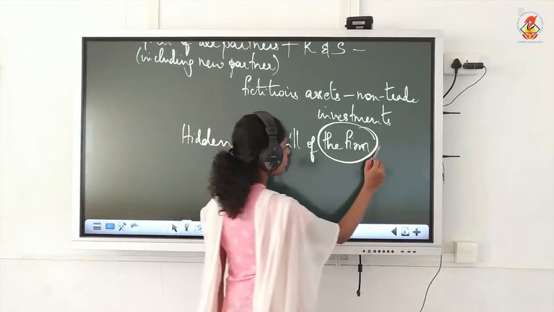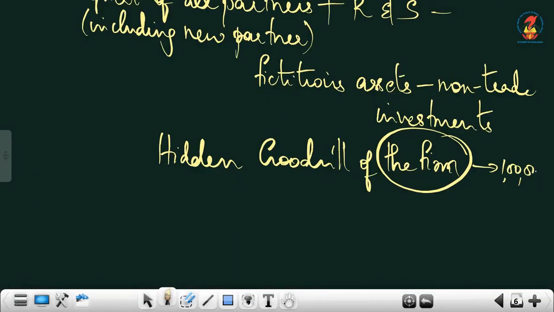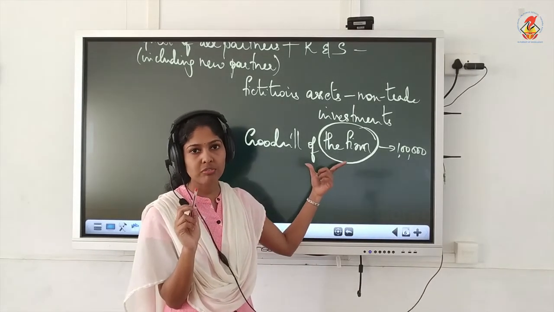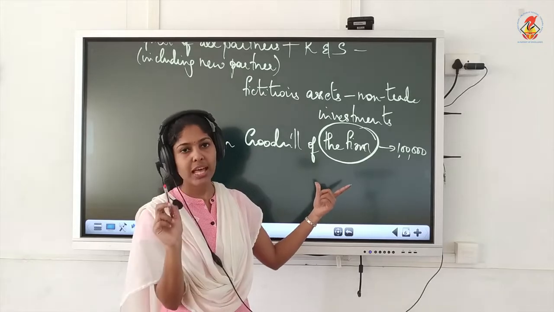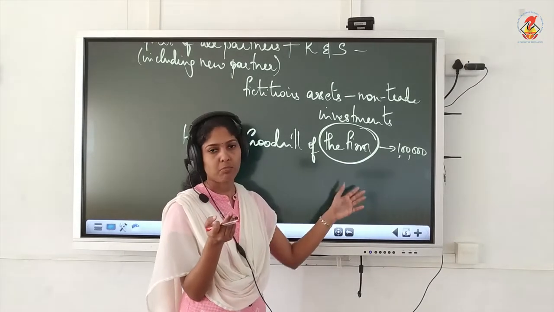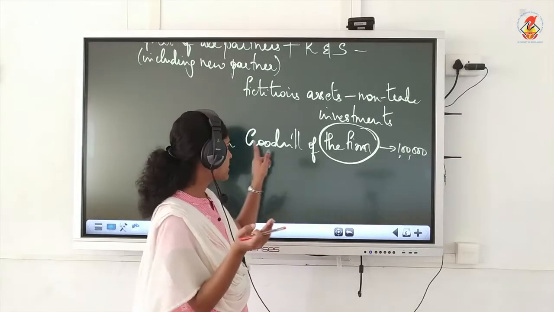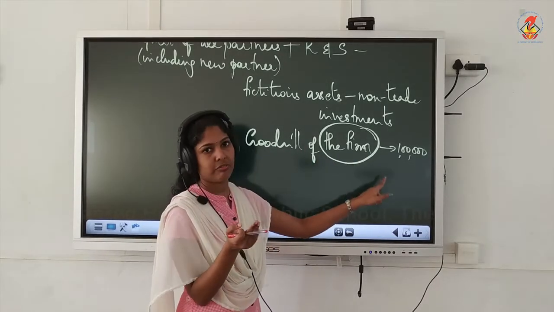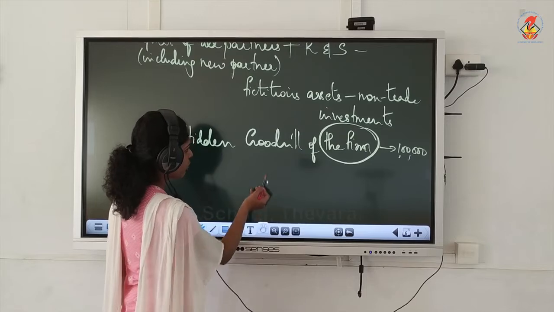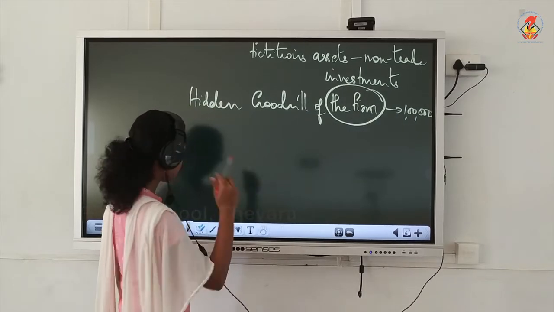Suppose the hidden goodwill you got is 1 lakh. And when you write the journal entry, cash account debit to premium, will you directly write this 1 lakh? That is wrong. This is the goodwill of the firm. Out of that you have to take his share, like 1 lakh into 1/4. Understood? So this is hidden goodwill of the firm. So this is the topic, hidden goodwill. Now we will work out one question based on this.